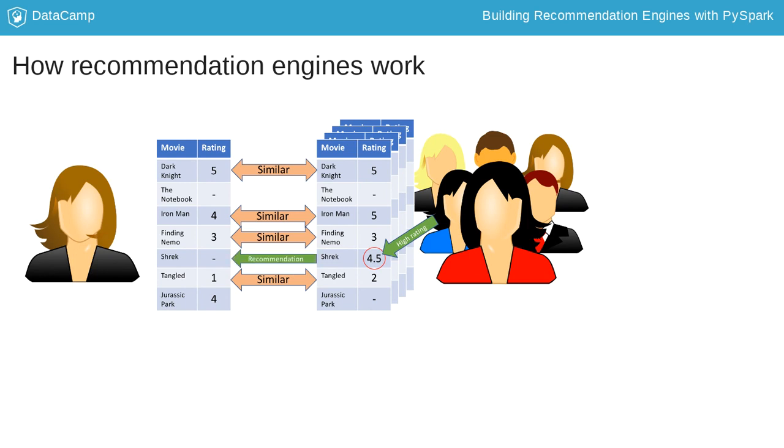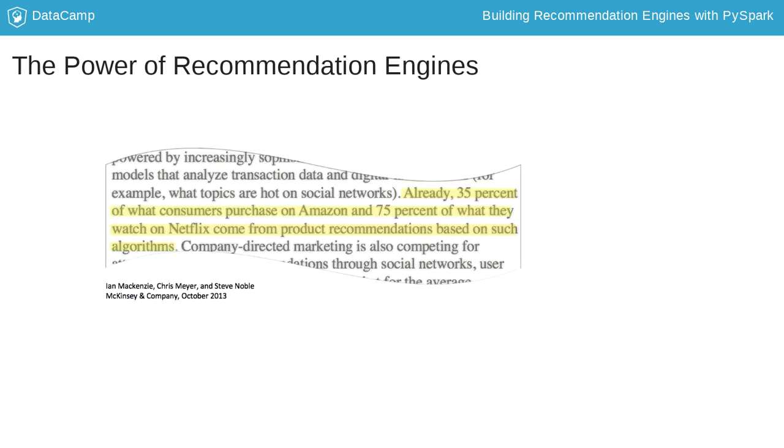This is why websites will often say things like, because you like that movie, we think you'll like this movie, or users like you also watched this movie. These types of rating systems are extremely powerful. In fact, an article published by McKinsey & Company in October of 2013 stated that 35% of what customers buy on Amazon and 75% of what they watch on Netflix come from product recommendations based on algorithms such as the one you are going to be learning in this course.